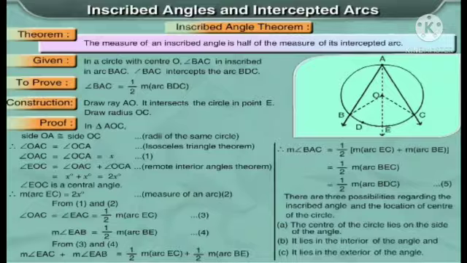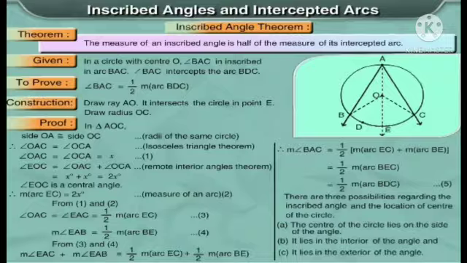In triangle AOC, side OA is congruent to side OC since they are the radii of the same circle. Therefore, angle OAC is equal to angle OCA by isosceles triangle theorem. Let angle OAC equal to angle OCA be equal to x. Suppose this is the first equation.